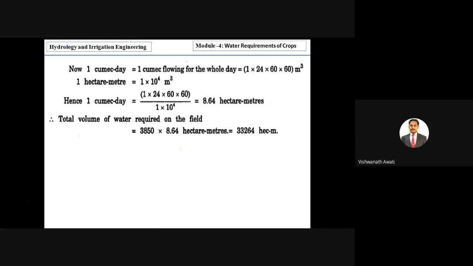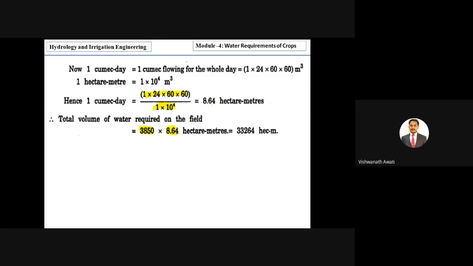So to get hectare meters, we have to multiply the total volume of water by the hectare meter factor, that is 8.64. How are we getting 8.64? That is 1 cumec of water, in meter cube per day, and 1 hectare of area is 10 to the power 4, right?